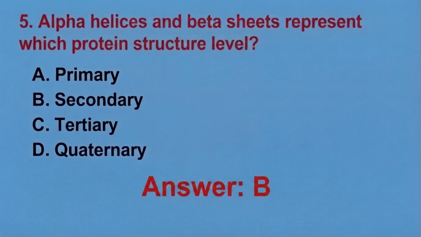Okay, then option D, it refers to the arrangement of two or more polypeptide chains into one functional protein. Okay, then the exam tip is, whenever you see alpha and beta sheet, immediately think of secondary structure. This is one of the highest yield facts in protein biochemistry.